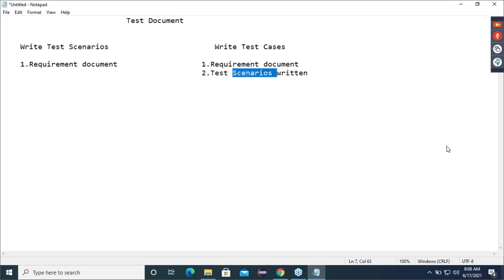So all multiple values. Now, username and password values should be derived from scenarios or from the requirement document? Whatever inputs we are writing in the test cases, are they taken from the scenarios or from the requirement?